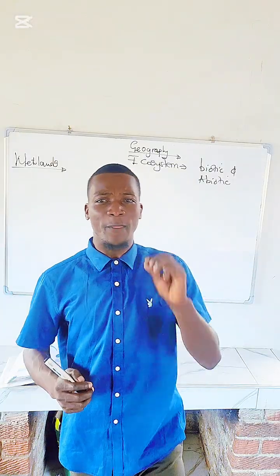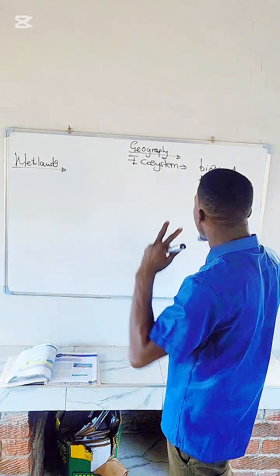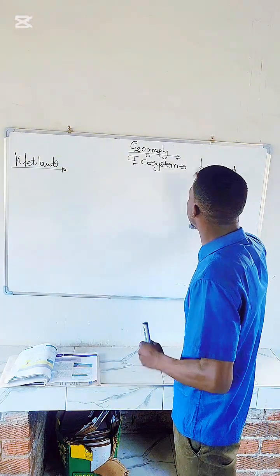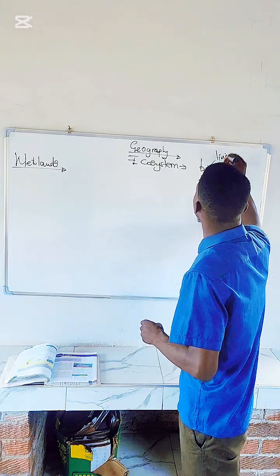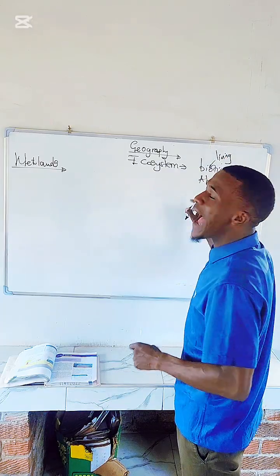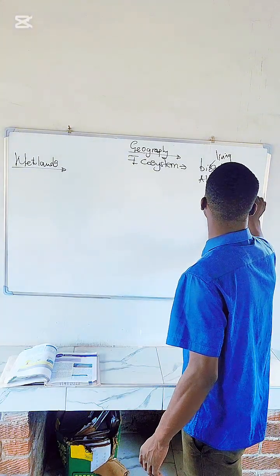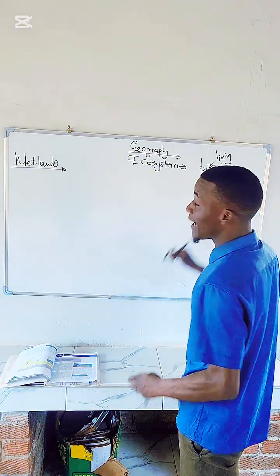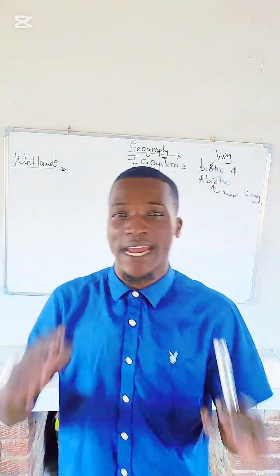You can say an ecosystem is a community where the biotic, meaning the living, and the abiotic, meaning the non-living, interact or work together.